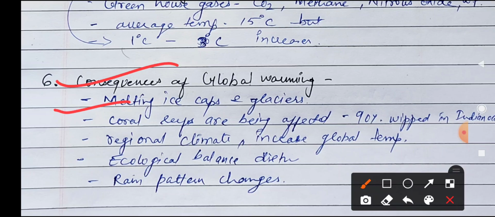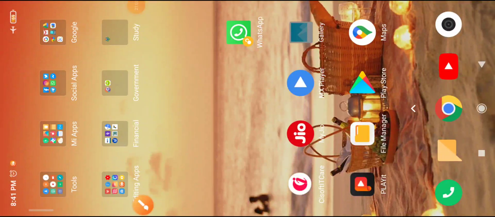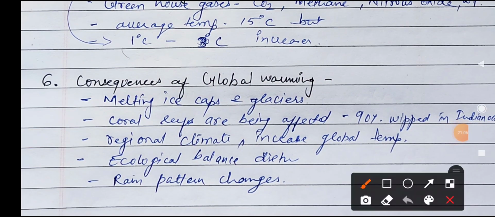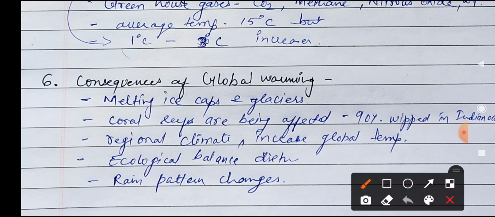Melting ice caps and glaciers: the glaciers and ice caps on the poles are continuously melting, and because of that the water level is increasing, and as the water level increases, the land part is decreasing. The coral reefs are being affected because they are sea creatures which are a very important part of the life cycle in the ocean, with 90% impacted. In the Indian Ocean 90% are wiped out. Okay, so you have to understand this.